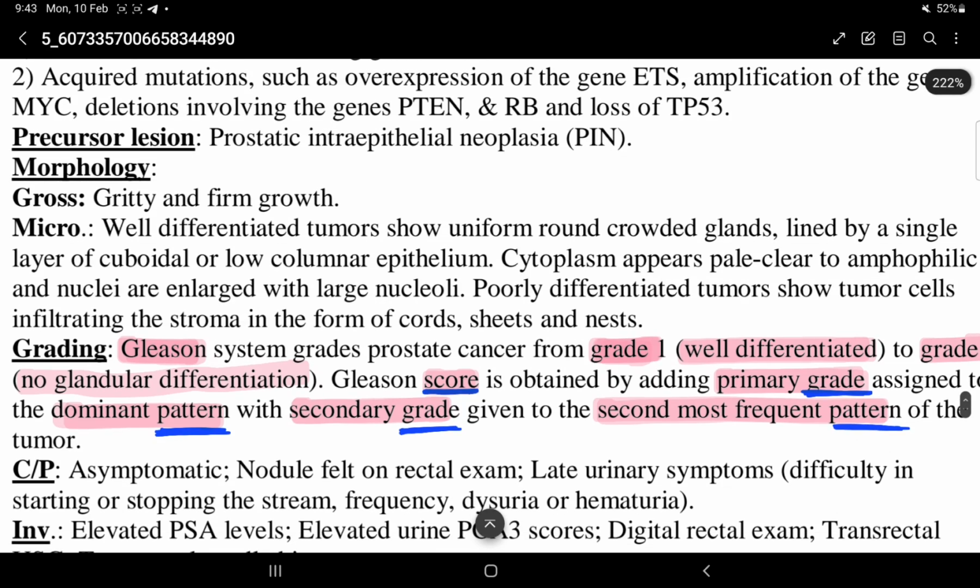Precursor lesion is prostatic intraepithelial neoplasia.